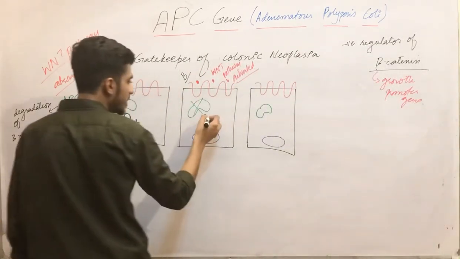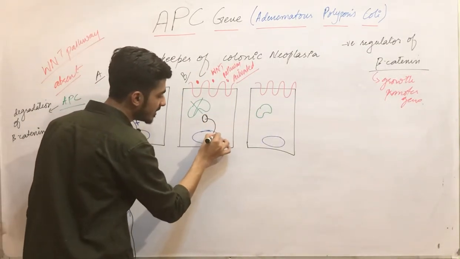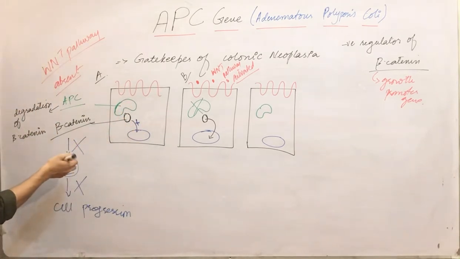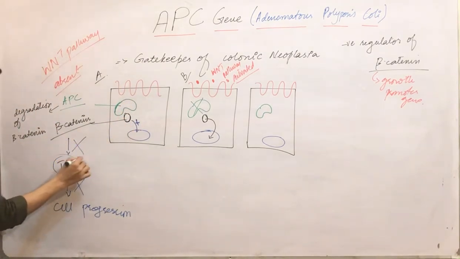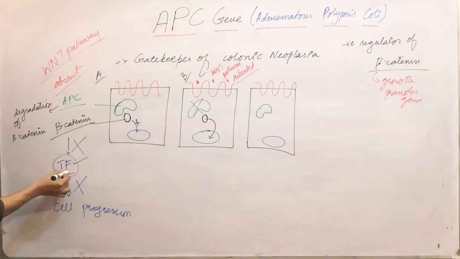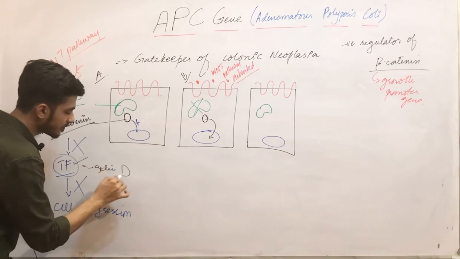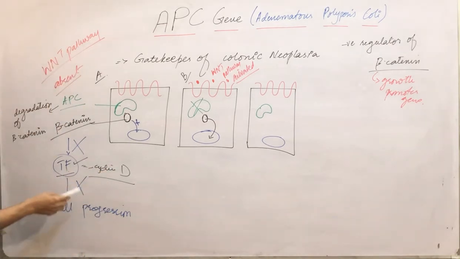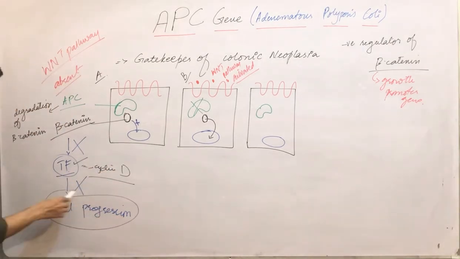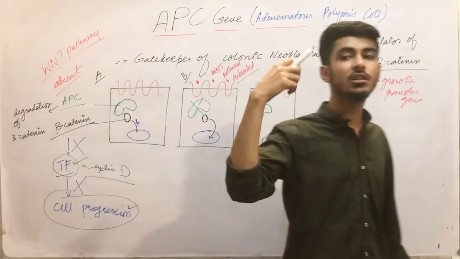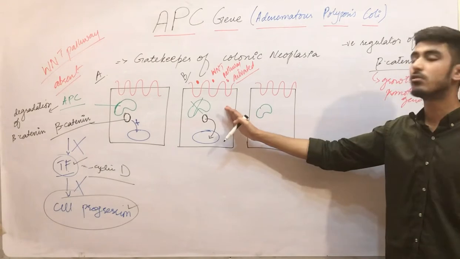So now this beta catenin can move inside the nucleus, and when it moves inside the nucleus, it causes the activation or formation of the transcriptional factors, the cyclin, for example cyclin D. These transcriptional factors obviously cause the cell cycle progression. So in this way the beta catenin will be carrying out the growth. This is also your normal pathway.